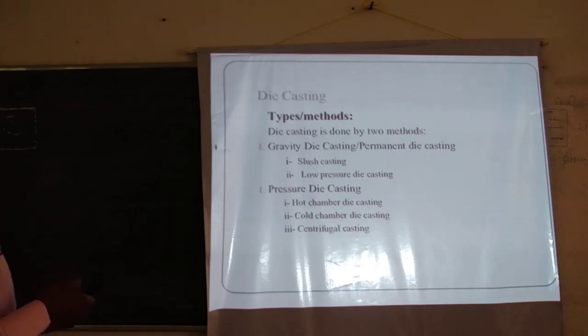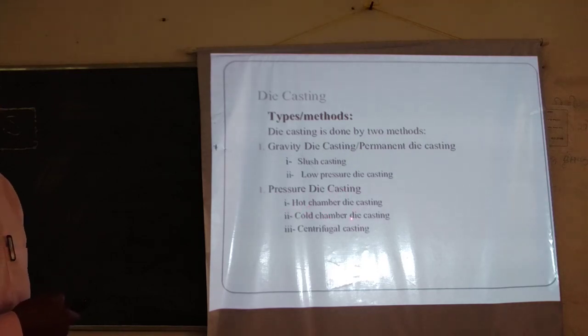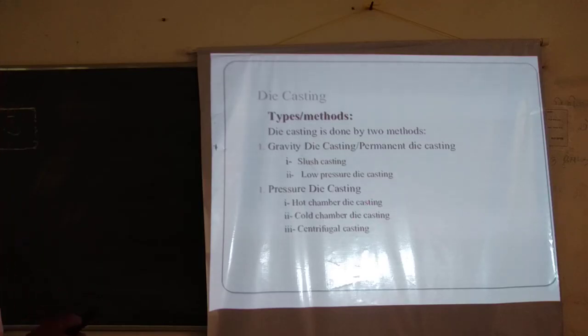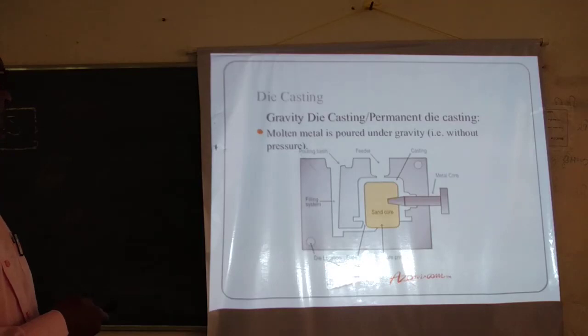In pressure die casting, pressure is required. There are three types: hot chamber die casting, cold chamber die casting and centrifugal die casting. So this is the gravity die casting process. From this pouring machine, you pour the molten metal. This is the sprue.